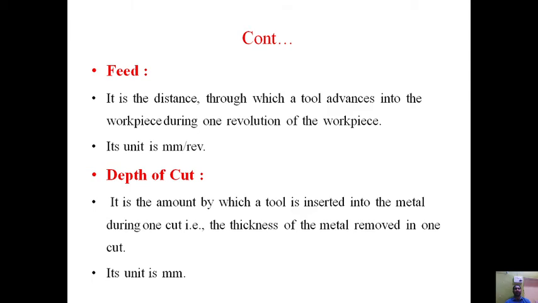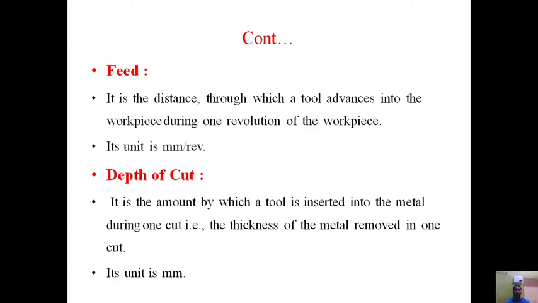So next is speed. It is the distance through which the tool advances into the workpiece in one revolution of the workpiece. So the speed is nothing but the perpendicular movement to the axis of the workpiece. So here the cutting speed is the parallel movement of the tool, whereas the speed is the distance the tool advances into the workpiece, perpendicular to the axis of the workpiece. The cutting speed is the movement of the tool along the parallel axis to the axis of the workpiece, along the parallel length, whereas the speed is the distance the tool advances into the workpiece perpendicular to the axis of the workpiece in 1 minute.